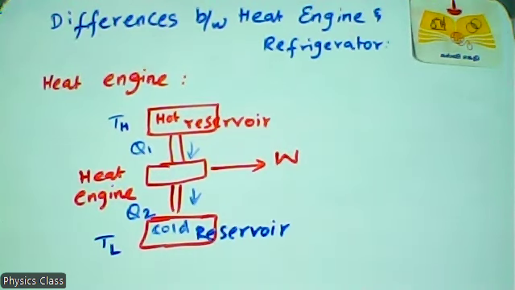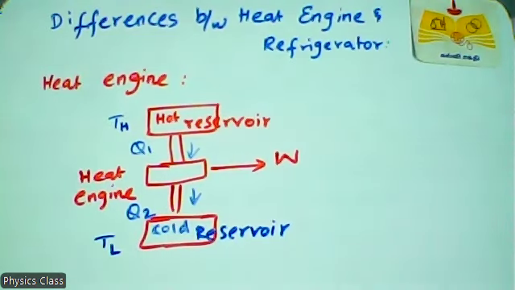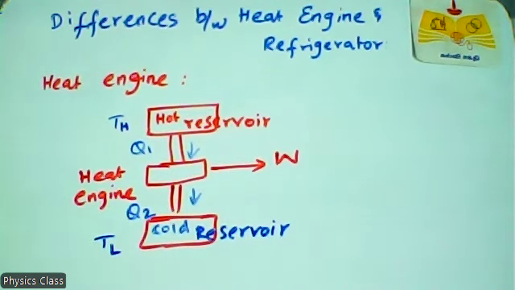So there is a heat transfer from the hot reservoir or hot region to the cold region. Already you know that heat always transfers from a hot place to a cold place. So it is an example of second law of thermodynamics, because that law states that heat naturally flows from the hotter to the colder region of matter.